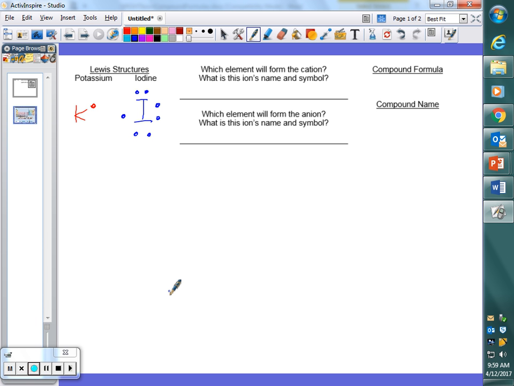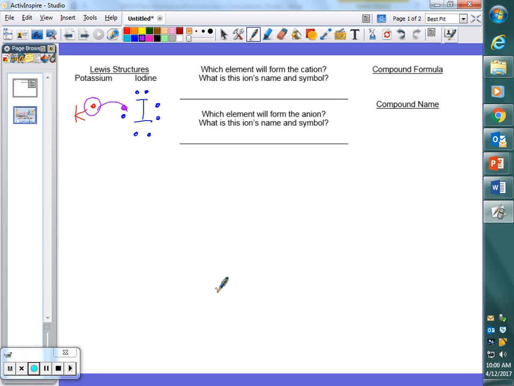So, just like we saw in the previous example that we did with sodium and chlorine, if sodium and chlorine form a bond, potassium and iodine are going to form a similar bond. Why? Same groups, right? Remember, things in the same column, in essence, do kind of the same thing, right? So, we're going to see this transfer from here to here. Okay?